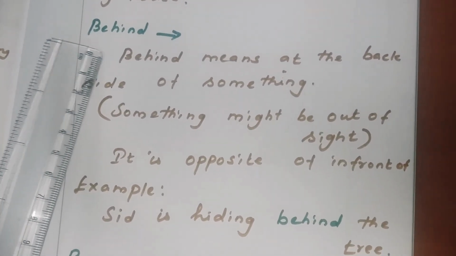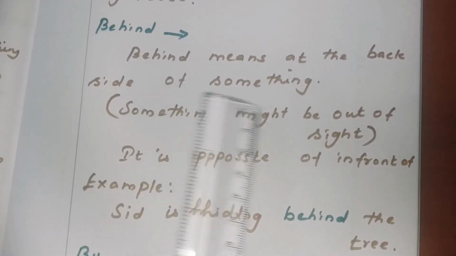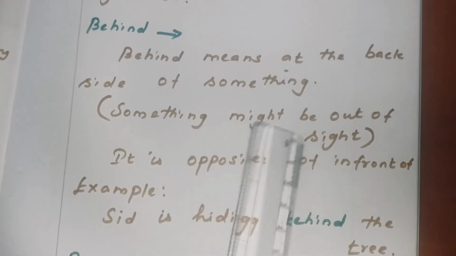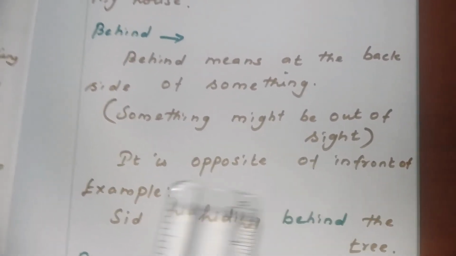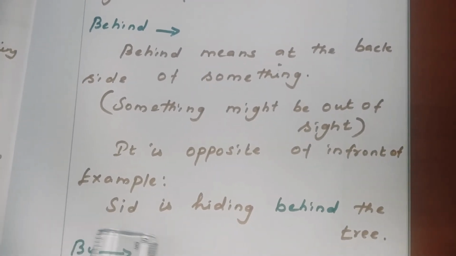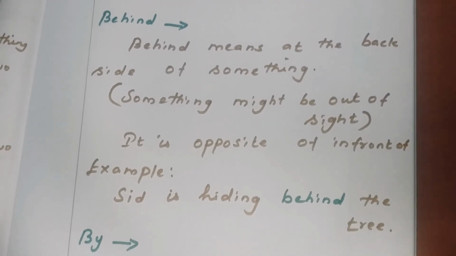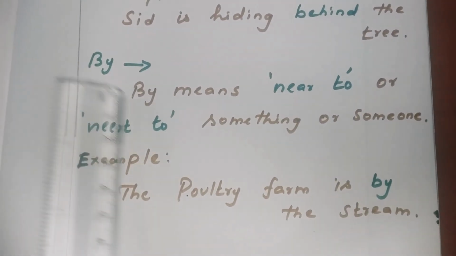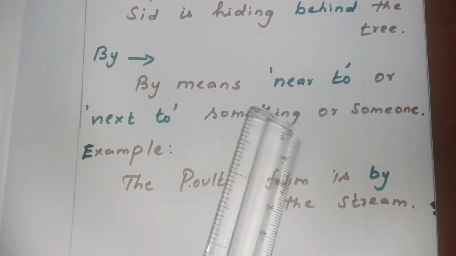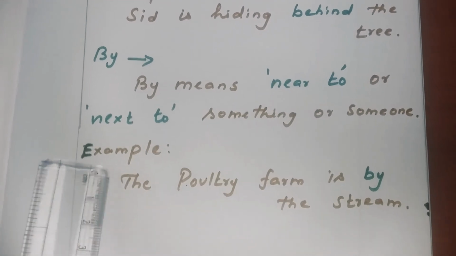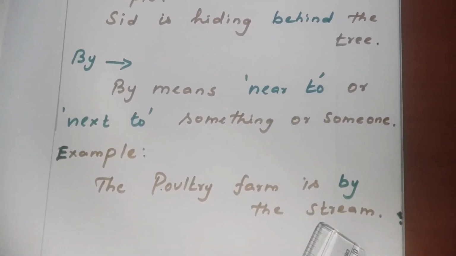The next preposition of place is behind. Behind means at the back side of something. Something might be out of sight. It is the opposite of in front of. For example, Sid is hiding behind the tree. The preposition of place is by. By means near to or next to something or someone. For example, the poultry farm is by the stream.